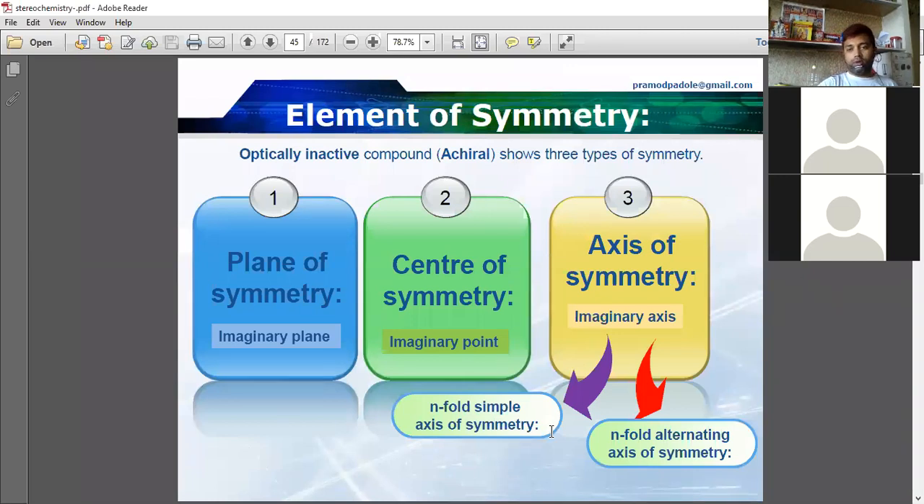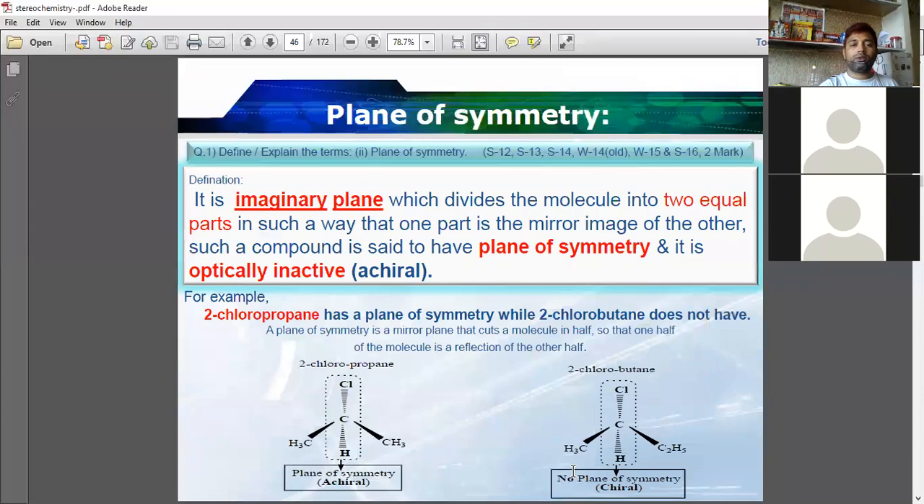So actually, we have four elements of symmetry. We are going to do four elements of symmetry. First one, plane of symmetry. The second one, center of symmetry. The third one, n-fold simple axis of symmetry. And the fourth one, n-fold alternating axis of symmetry. Okay. So plane of symmetry.